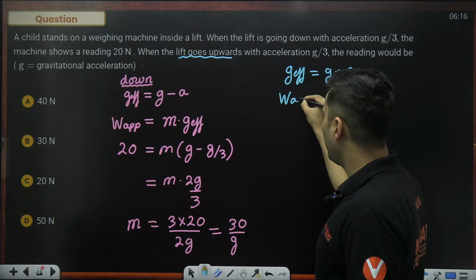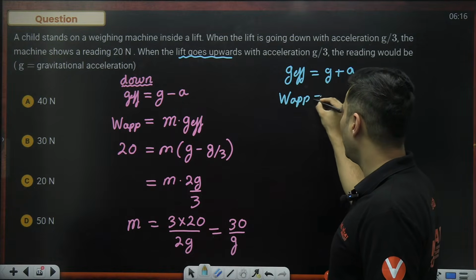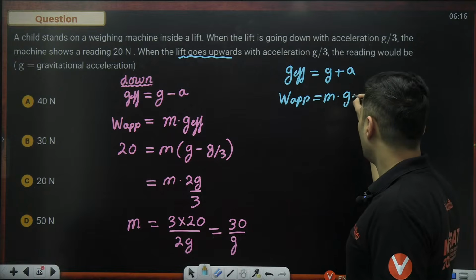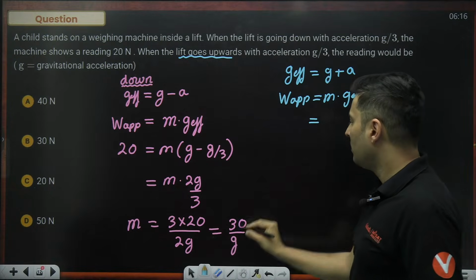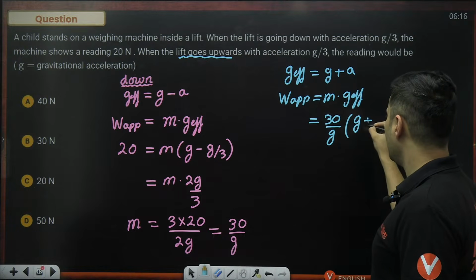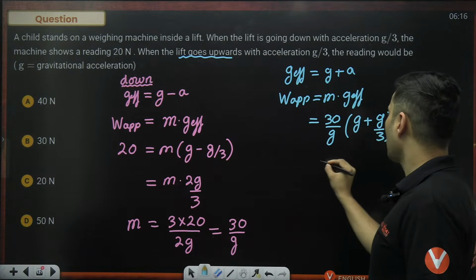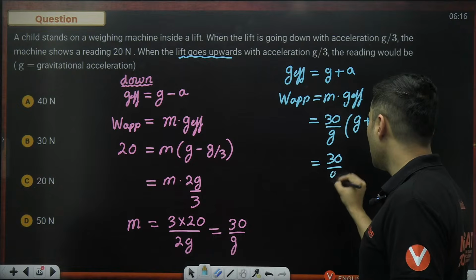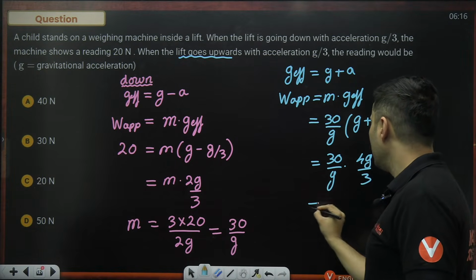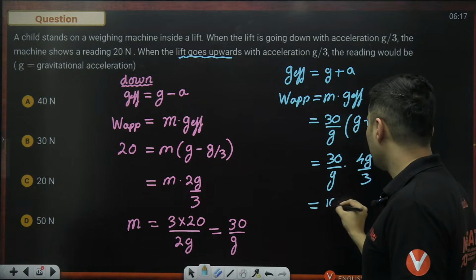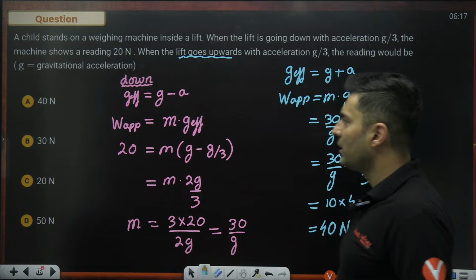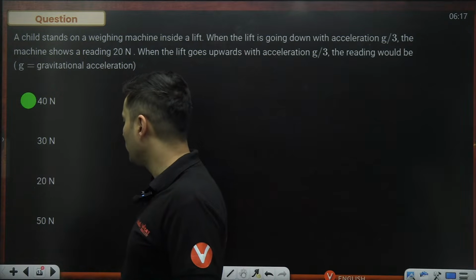So the new apparent weight will be mass into the effective gravity. Mass I know already is 30 divided by g. G plus a becomes g plus g by 3. So that will become 30 by g multiplied by g plus g by 3, which is 4g divided by 3. G cancels, 30 and 3 cancel. It will become 10 multiplied by 4, so basically 40 Newton. So 40 Newton is option A, of course.